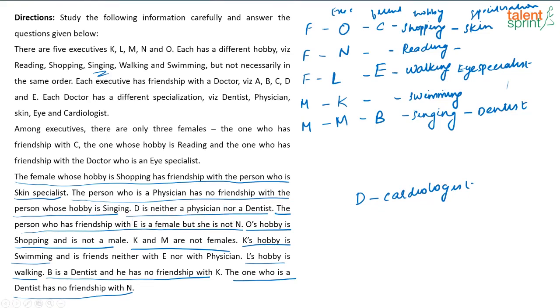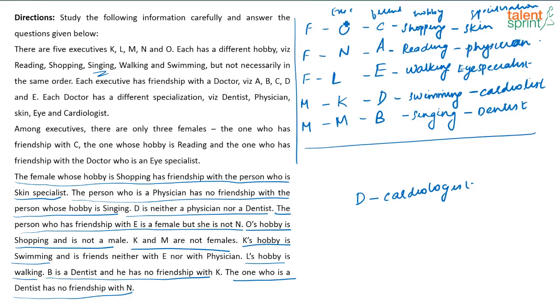Let's wait for that. Then K's hobby is swimming and K is friends with neither E nor the physician. So, K is not friends with the physician. So, what does that mean? Obviously, K has to be friends with the cardiologist. And who is the cardiologist? D is the cardiologist. So, this is the last one we are left with. So, here A will come, and what is A? A is the physician. So, this is your final arrangement. Yeah. So, this is female, this is the executive, this is their friend, the hobby of the executive and the specialization of the doctor.